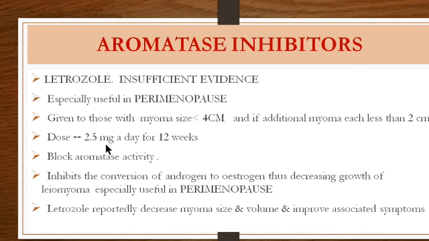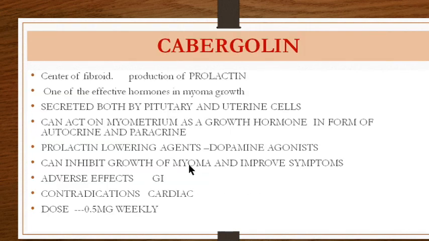What is the dose you give? You give 2.5 milligram per day continuously for 3 months. What do they do? They block the aromatase activity. It inhibits the conversion of androgen to estrogen and thus decreases the growth of the myoma, especially useful in perimenopause, and the decrease in size and volume of the myoma and associated symptoms can be seen.